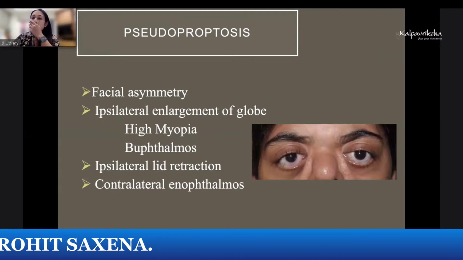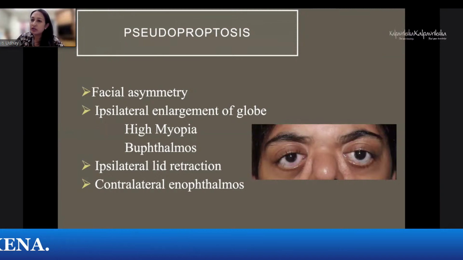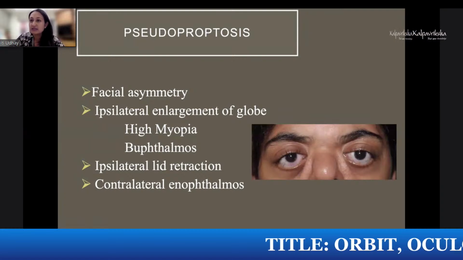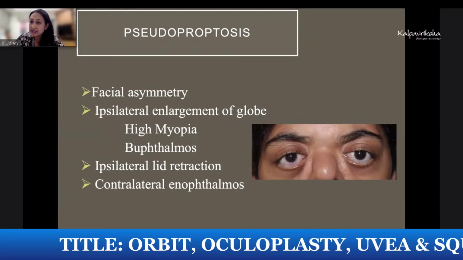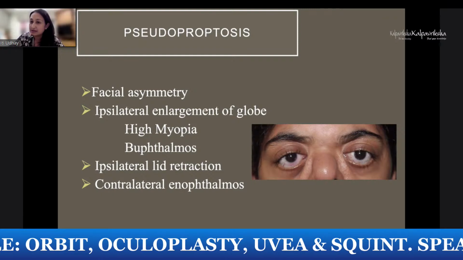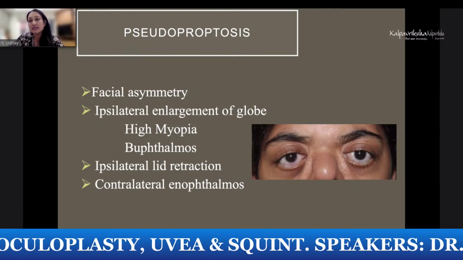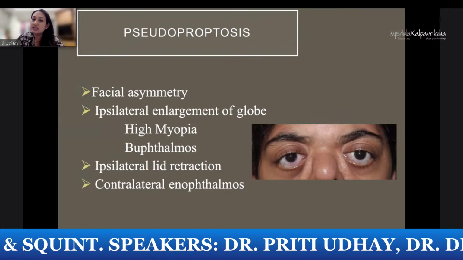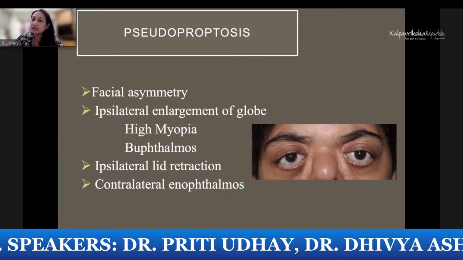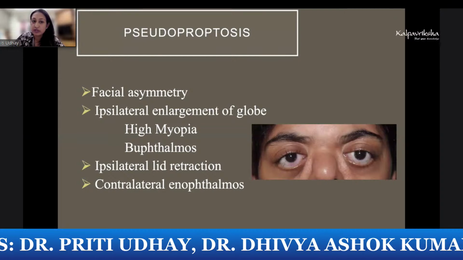So when you see a patient walking into your clinic, you first rule out a pseudoproptosis. So you look at the patient if there is any facial asymmetry. You see if the patient is wearing high-powered glasses. So you know if one side the glass is thicker, it is a unilateral myopia. You also rule out other eye enophthalmos. Look at the color of the sclera, whether it is bluish, to rule out buphthalmos.